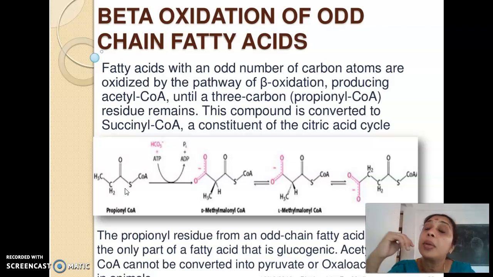Okay, so what are the chemical reactions? What are the chemical changes happening to propionyl-CoA? See, this is propionyl-CoA. There are 3 carbon atoms, right? So CH3, CH2, COOH.